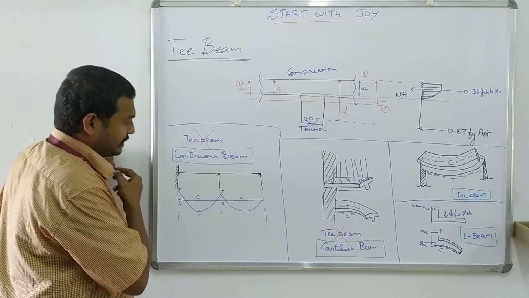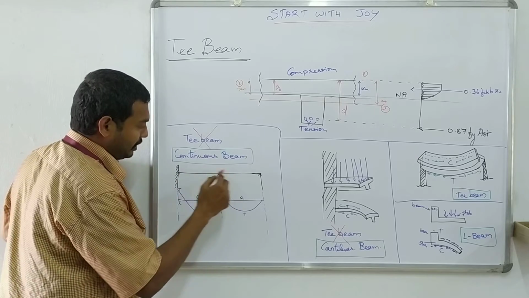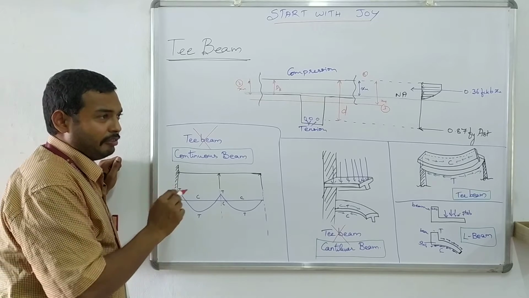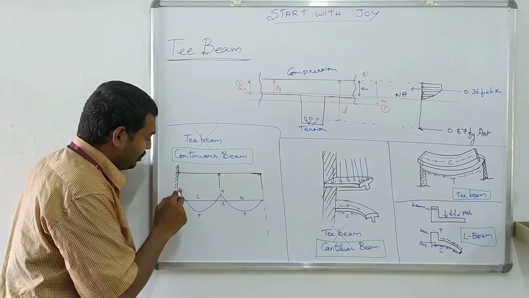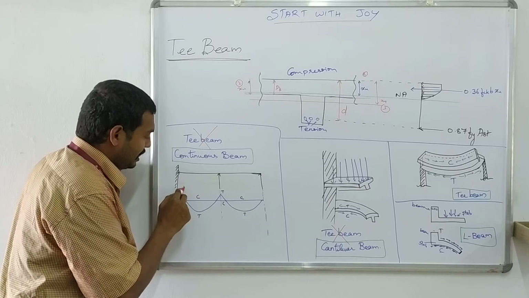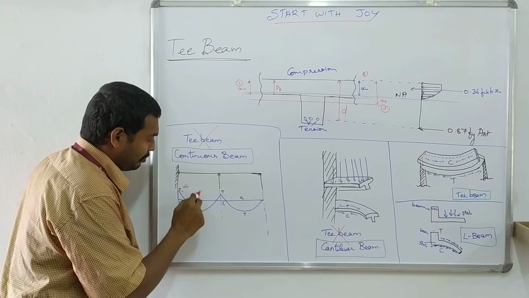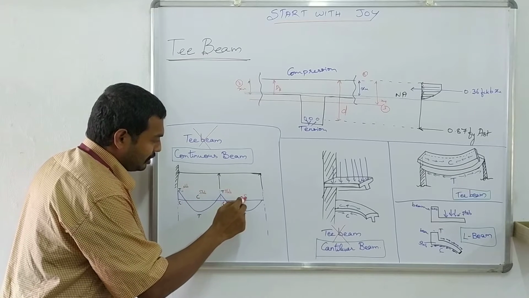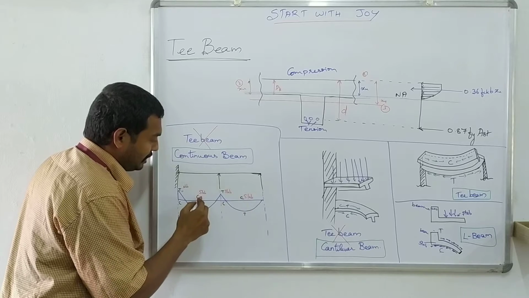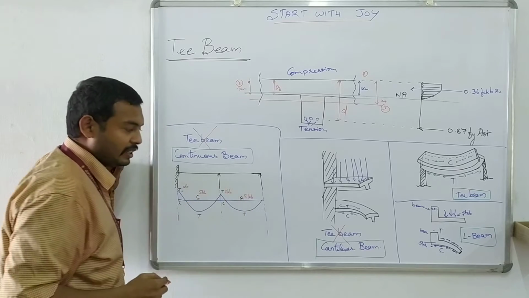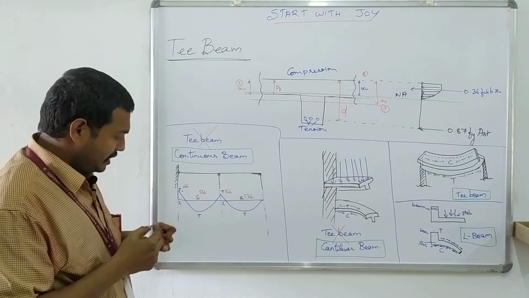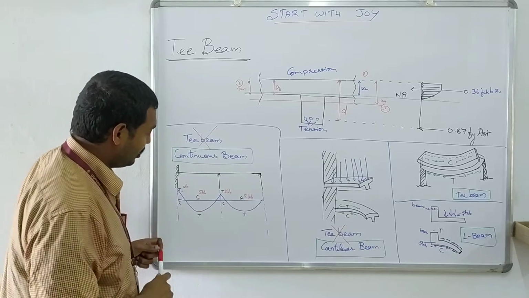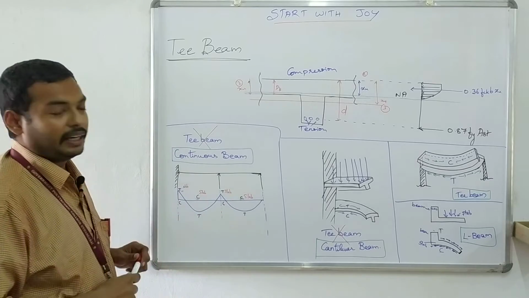So in this case, if you are providing a T-beam here, that is considering the slab as a flange and the beam as a web portion, in that case here you are getting tension at the slab location, here compression, here tension, here compression. In these two places we can consider the slab and beam design as a T-beam design in these locations alone, but in the junctions we cannot consider it as a T-beam.